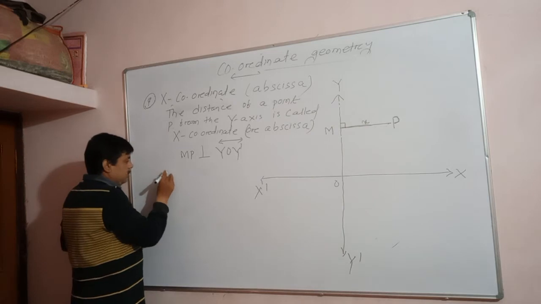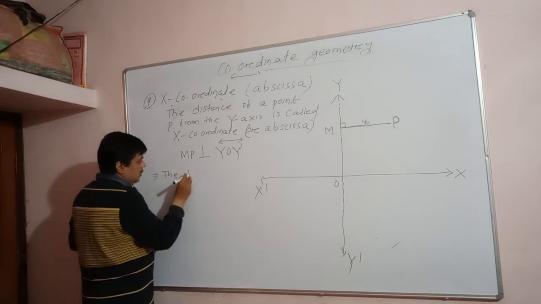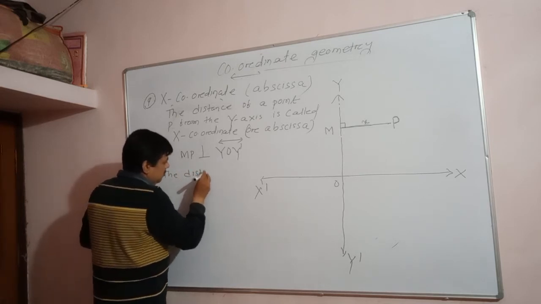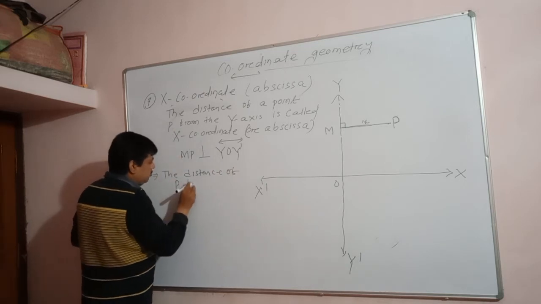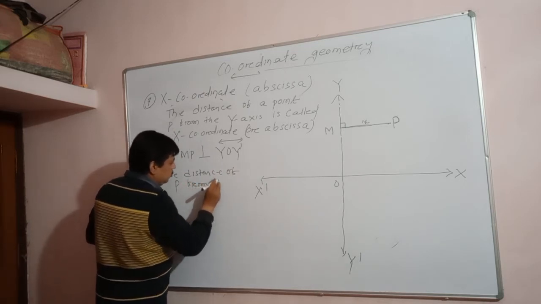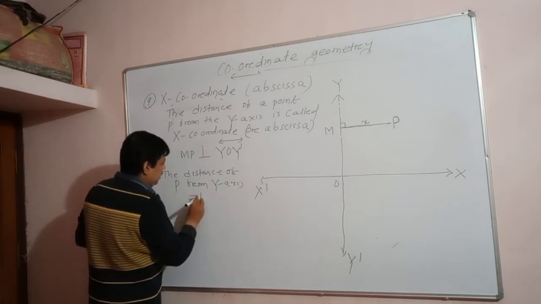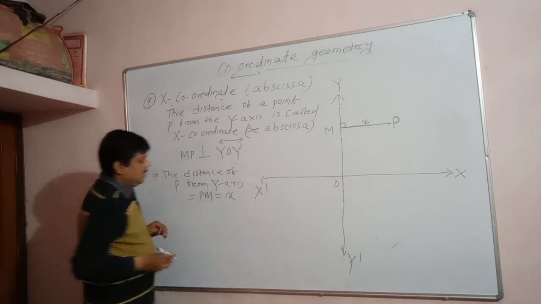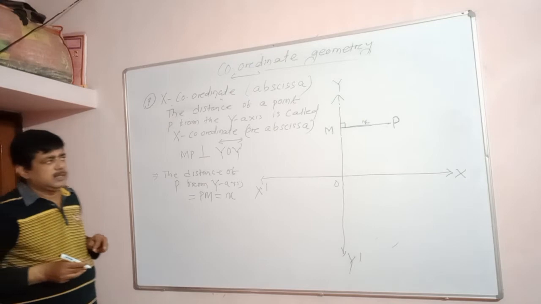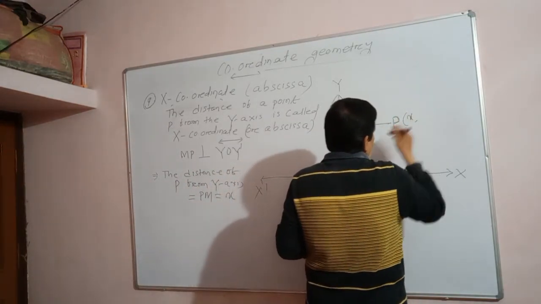So the value MP means the distance of the point P. That implies the distance of the point P from the y-axis is equal to PM or MP, which is equal to the value x, and this is known as the x coordinate. Understand? So you can write x coordinate here, the x value.